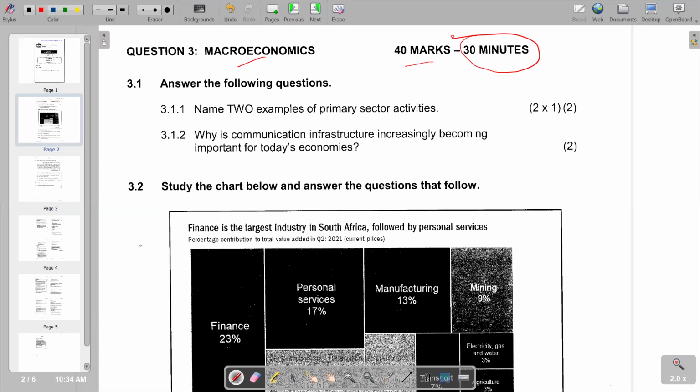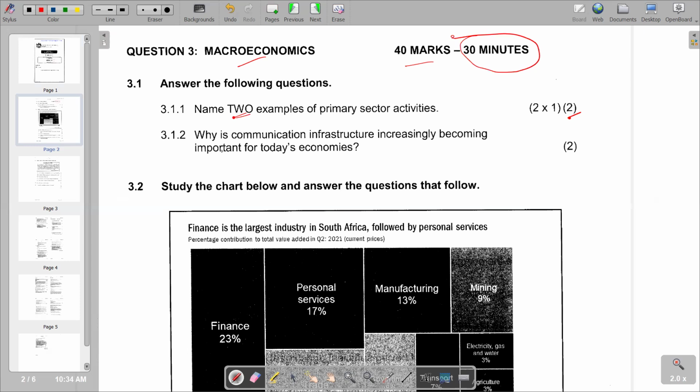Then on the question part, first part of the question, which is 3.1.1, reads: name 2 examples of primary sector activities. This question has 2 marks and requires you to name 2. So very important. We know that the primary sector is the one which is responsible for production of raw materials, and it also involves the extraction of raw materials. So the examples that we can give, we have got mining, which is involved in the extraction of minerals. So it becomes the primary sector example.